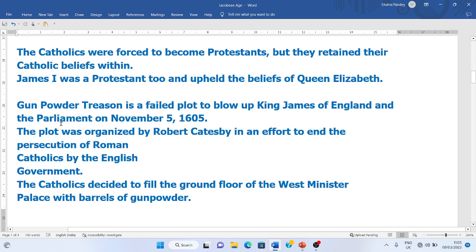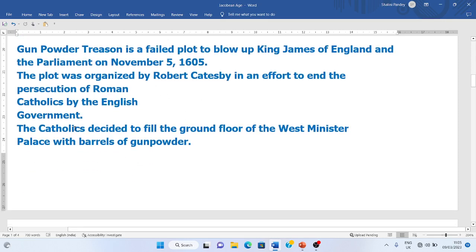So the Gunpowder Treason was hatched by these people, and this Gunpowder Treason was a failed plot. It was a failed plot to blow up King James I of England and the Parliament on November 5th, 1605. This plot was organized by Robert Catesby in an effort to end the persecution of Roman Catholics by the English government.